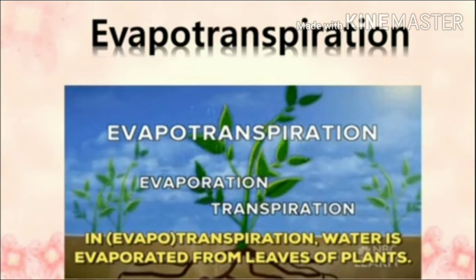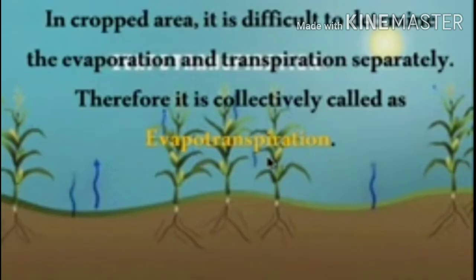It is the total loss of water from the earth through evaporation from the surface water bodies and the transpiration from vegetation. In a given area, it is difficult to determine the evaporation and the transpiration separately. Therefore, it is collectively called evapotranspiration.